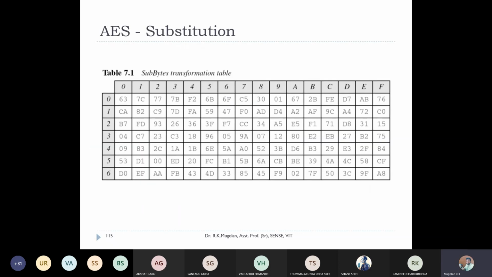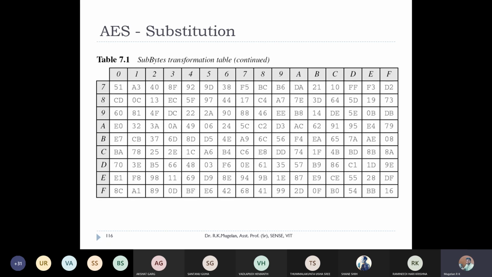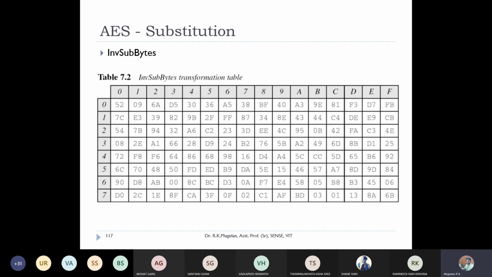This is a sub byte transformation table. You have 16 columns from 0 to F, and here also 16 rows, but here I only showed 6, and in the next slide I have shown the rest of the 16. So it is a 16 cross 16 table, and this is the inverse sub byte table. Since this is a non-Feistel cipher, whatever table you use at the encryption end will have an inverse version at the decryption end also, right?